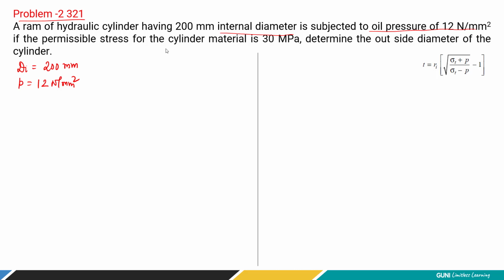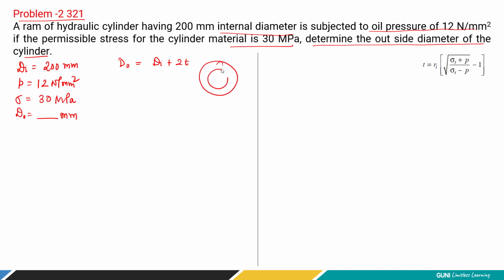If the permissible stress for the cylinder material is 30 megapascal, so that is the safe stress, tangential stress is 30 megapascal. Now determine the outside diameter of cylinder. So we have to define the outside diameter, how much it is. It is very simple. Outside diameter is simply inside diameter plus 2 times shell thickness. Simple logic is there.